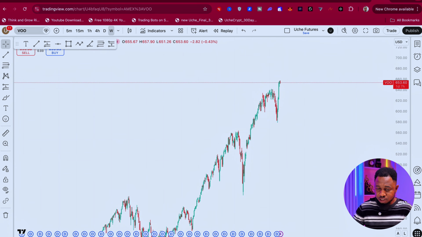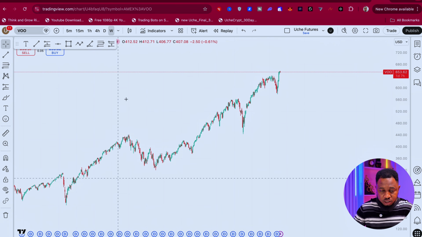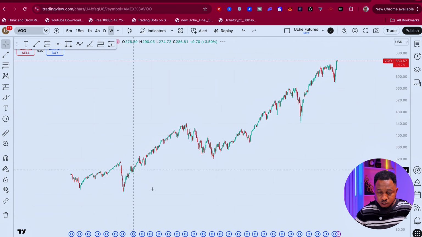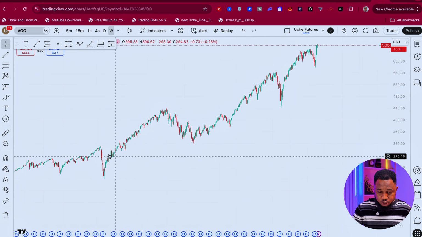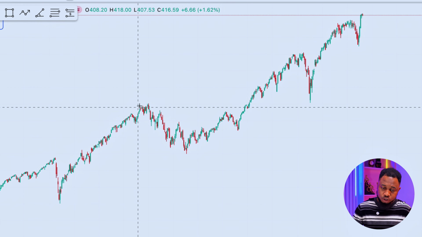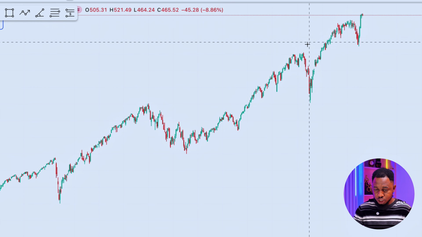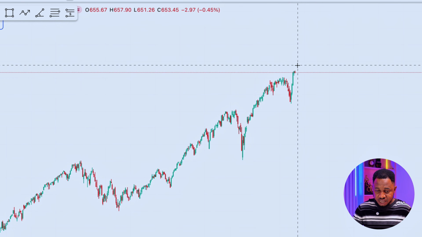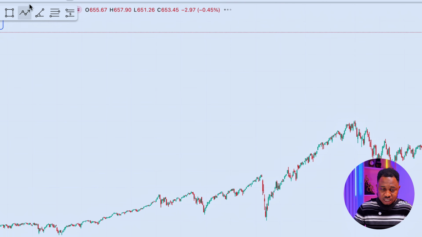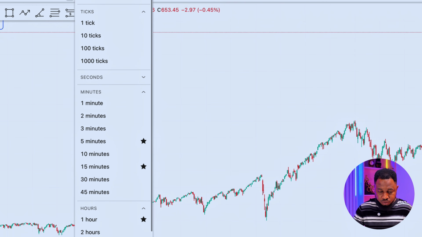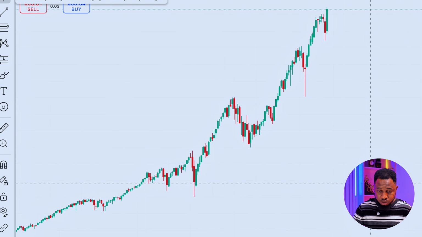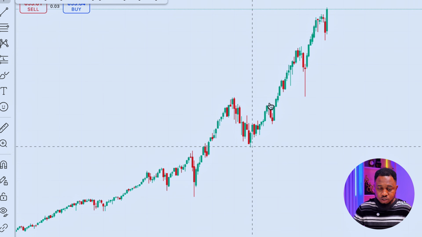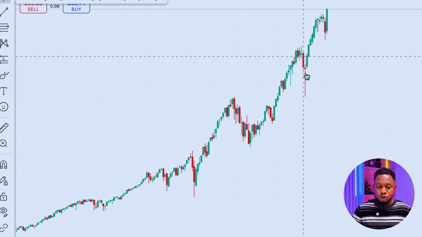Now, if you look at this chart right here, you can see this chart has been up only, right? It has been going up, but look, there are points when it went down, but it went way higher. It came down here again, went higher, came down again, went higher, came down, and then it went higher. So it has always been like that for several decades. Look at this, is the entire chart here. You can see it crashes, but it comes back up even way better. It comes down and then continues like that continuously. So you need to be prepared for it.